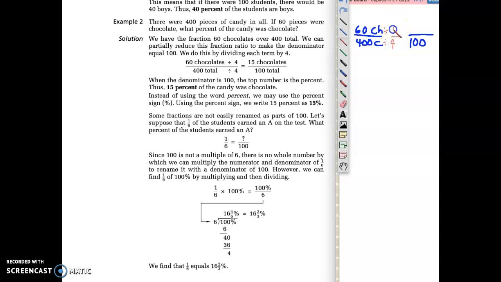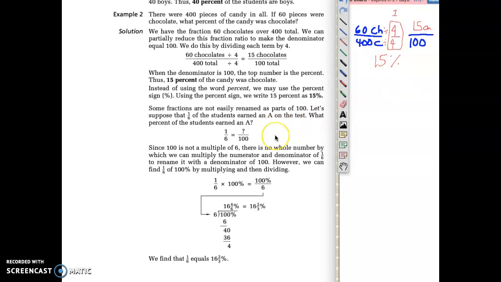So we're going to put 4 on top too, because whenever we multiply or divide by the same number, we're really just multiplying or dividing by 1. 4 out of 4 is 1. So 60 divided by 4 is 15, and 400 divided by 4 is 100. So we have 15 chocolates, which means that 15% of the candy was chocolate.